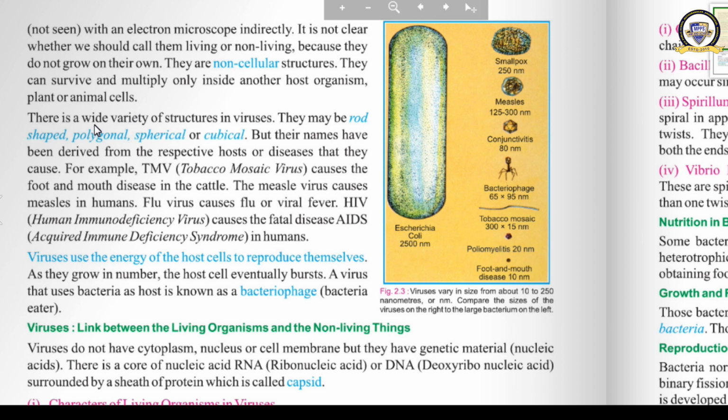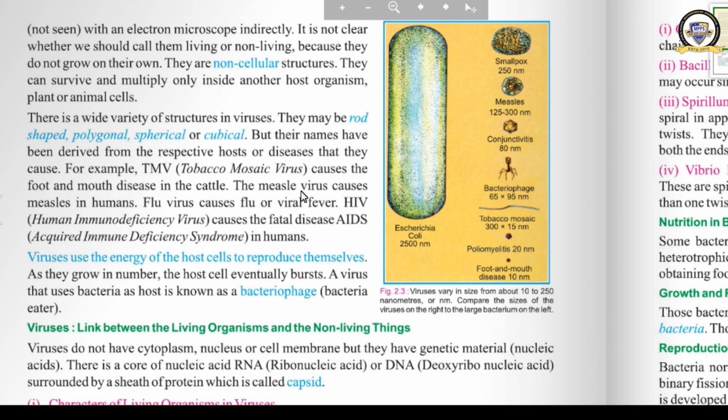There is a wide variety of structures in viruses. They may be rod shaped, polygonal, spherical or cubical even. Their names have been derived from the respective host or diseases that they cause. For example, TMV, tobacco mosaic virus, causes the foot and mouth disease in the cattle.